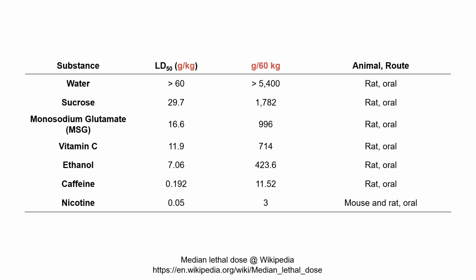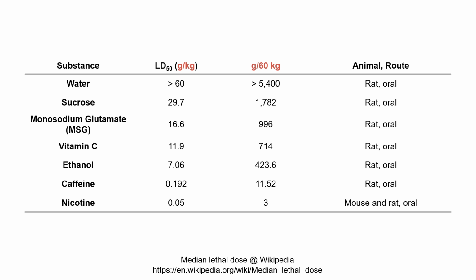Here are some compounds or materials which are usually considered safe. Water may be a very safe material, but even it has an LD50 value. Now the unit is changed to be 1,000 times bigger, not milligram per kilogram but gram per kilogram. So the LD50 for water for an adult human with a 60 kilogram body weight is about 5 liters. That means if you drink 5 liters of water, you have a 50% chance to die.